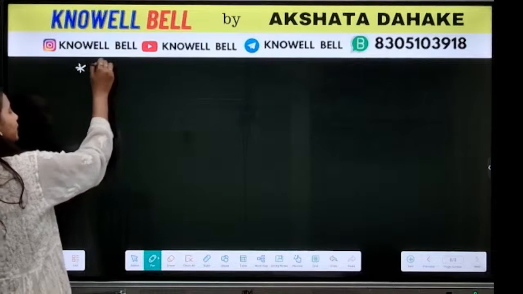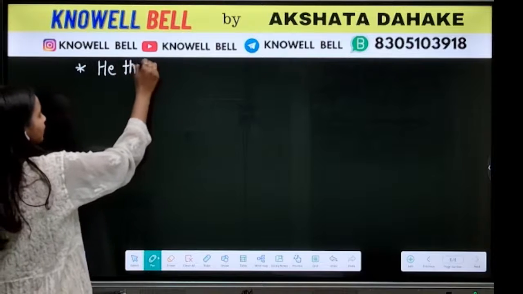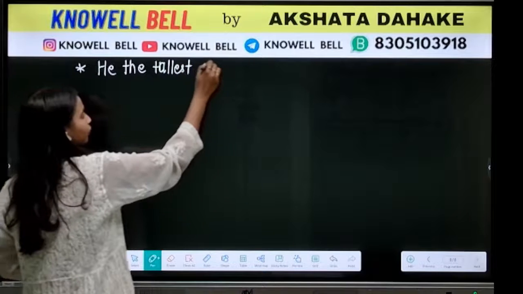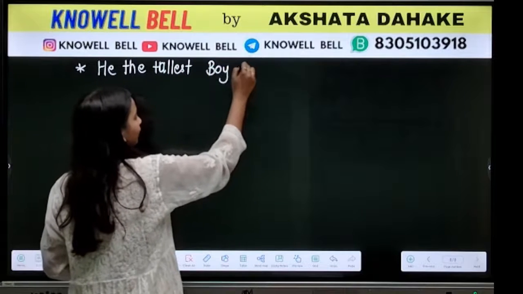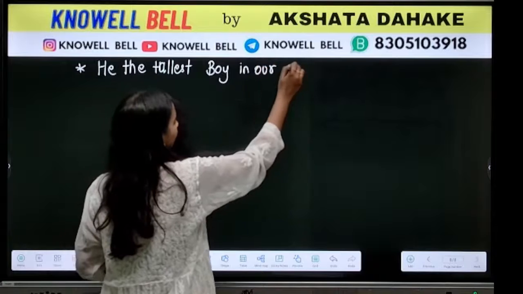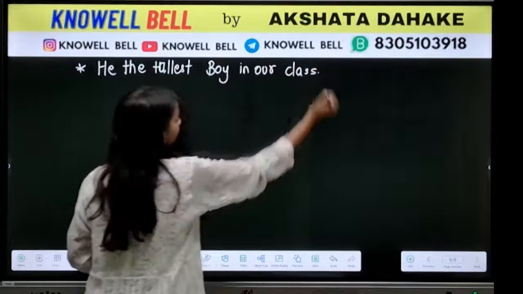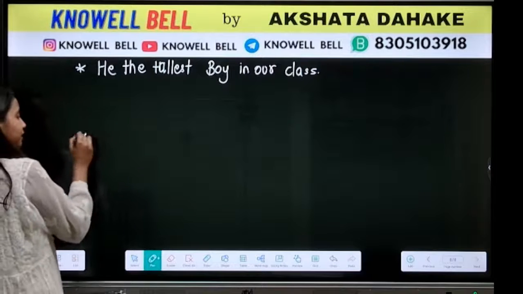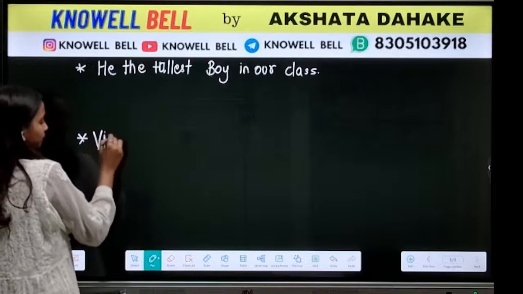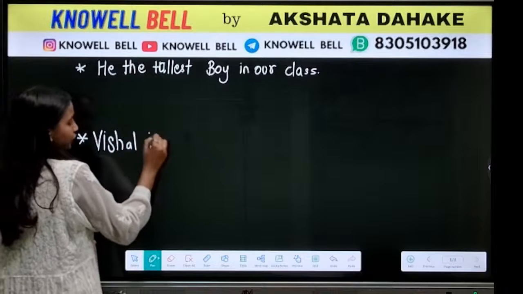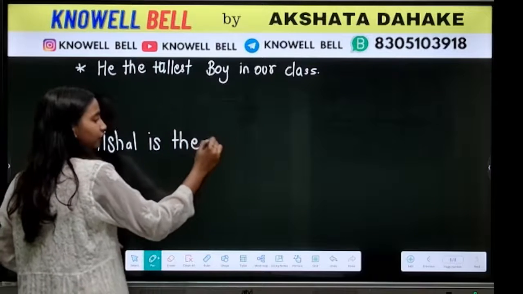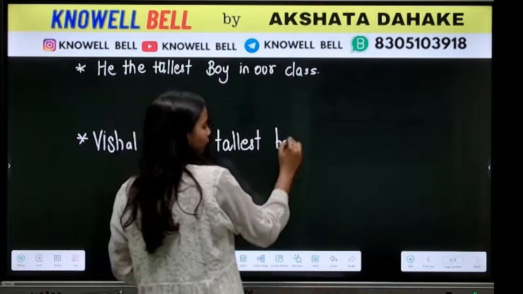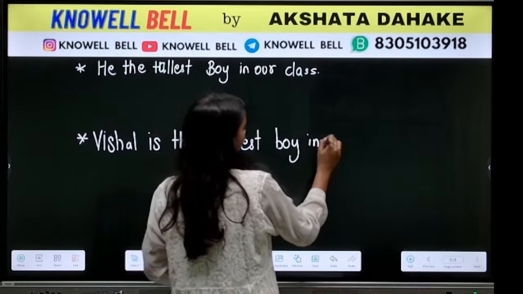In one sentence, I am saying he is the tallest boy in our class. In the second sentence, I am saying, okay, Vishal is the tallest boy in our class.